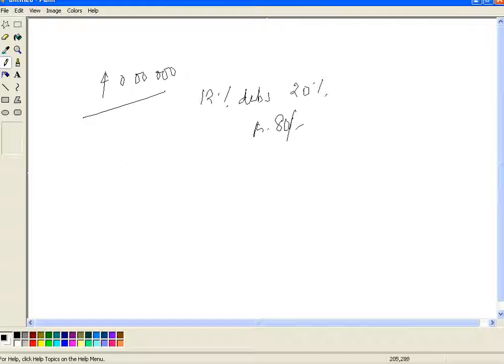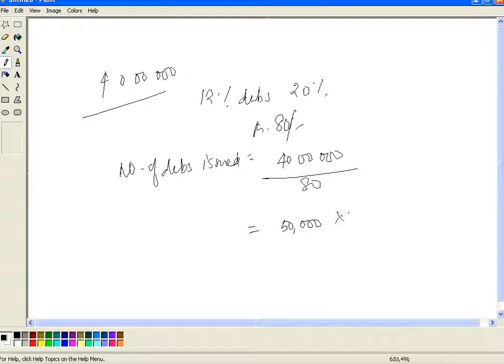Okay, so what is the number of debentures issued? Number of debentures issued will be the purchase consideration divided by the issue price. Which means 50,000 debentures of 100 each have been issued, right? Which means the face value of the debentures is 50 lakhs. What is the accounting entry for this? Assets coming into the books.